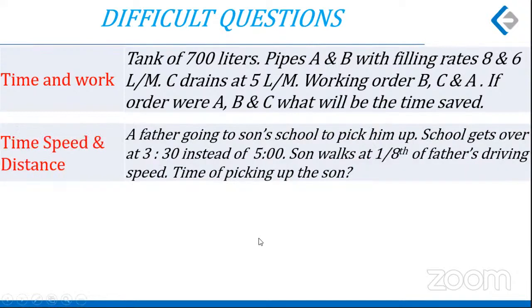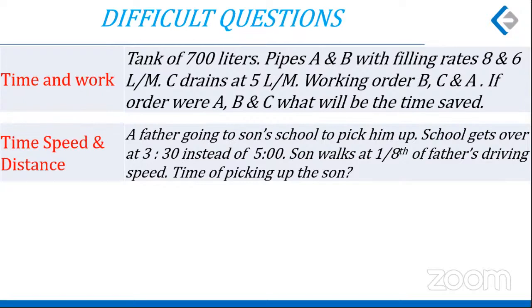A standard difficult question from time speed distance, and that also asked in the reverse way. The usual question is that a father goes to school to pick up his son every day. One day the school gets completed a little early and the son starts walking home. The father, in his usual manner, tries to reach the school, but he sees the son on the way to school, picks him up and reaches home a little early. So that early time is usually given. The savings in the time is given, and the ratio of the speeds is asked. That's the usual case.